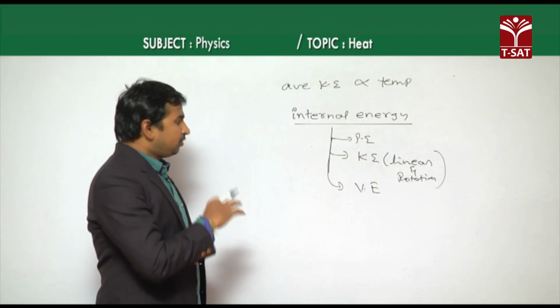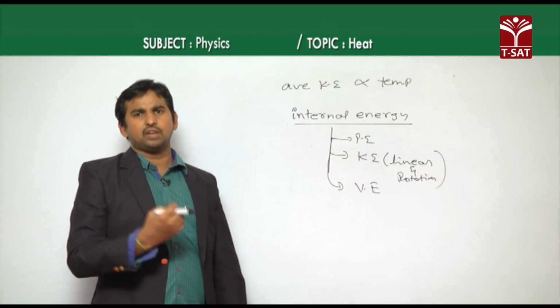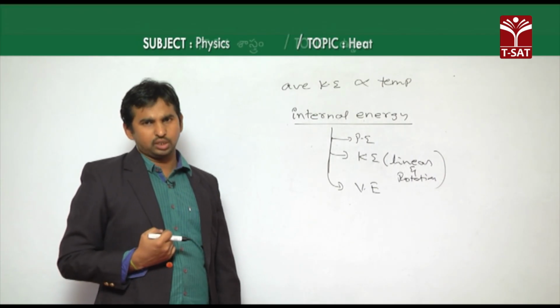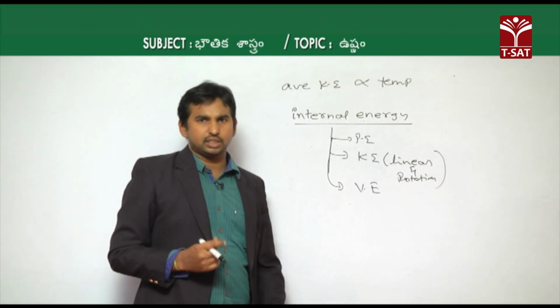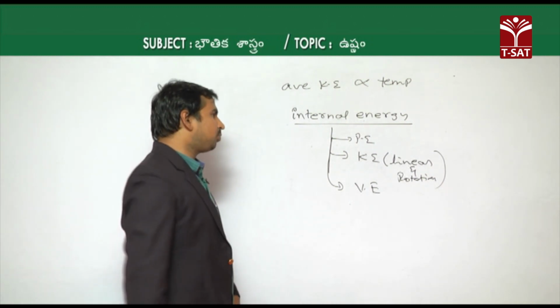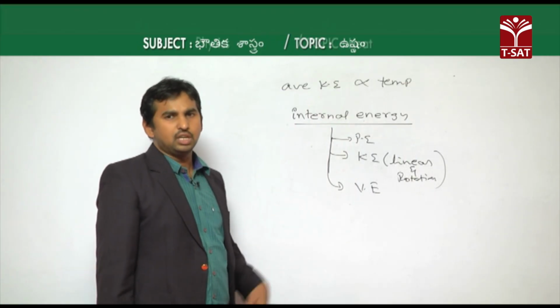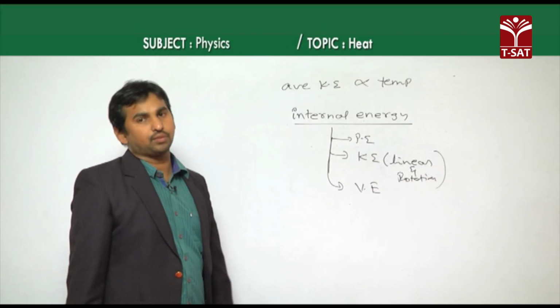This vibration energy is nothing but, during bond formation, the molecules vibrate about their mean position only. That energy we call vibrational energy. So inside that body all three types of energies are present: the potential energy, the kinetic energy, as well as the vibration energy.